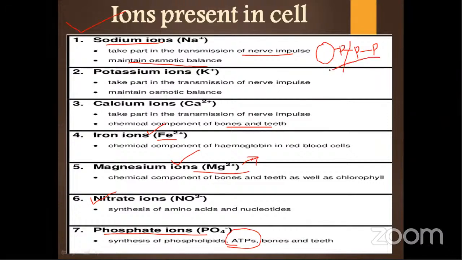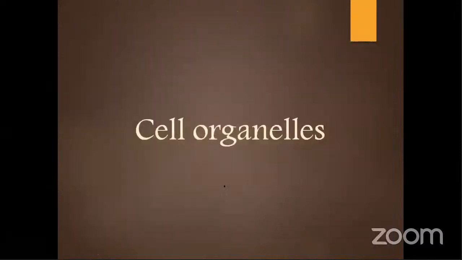So in the energy currency, you'll see ATP is the highest energy carrying molecule, then ADP, then AMP. That's why this phosphate thing is very important. Another thing is that phosphate is important in your signal transduction process, where molecules are activated or deactivated using a particular molecule, that is ATP or other energy currencies. So this is about the chemical nature of the cell.